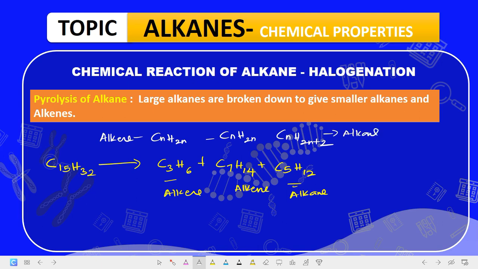Now when our n is 3, this becomes C3H. 2 times 3 is what? 6. That was how you got this. So this is an alkene. The same thing is applicable to C7H. 7 times 2 is what? 14. This is another what? Alkene.